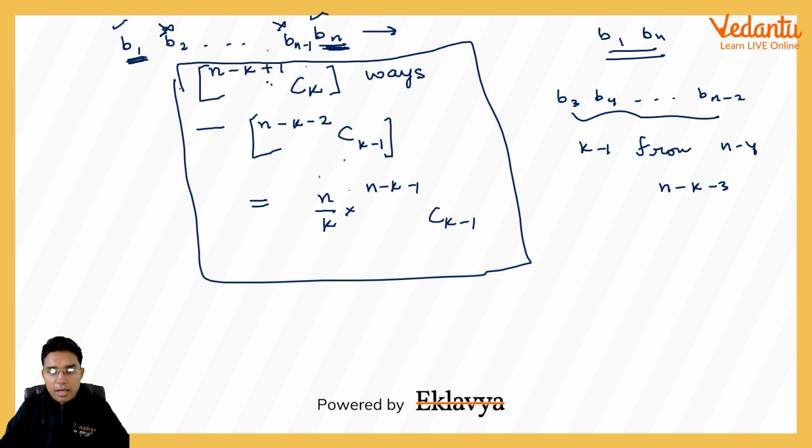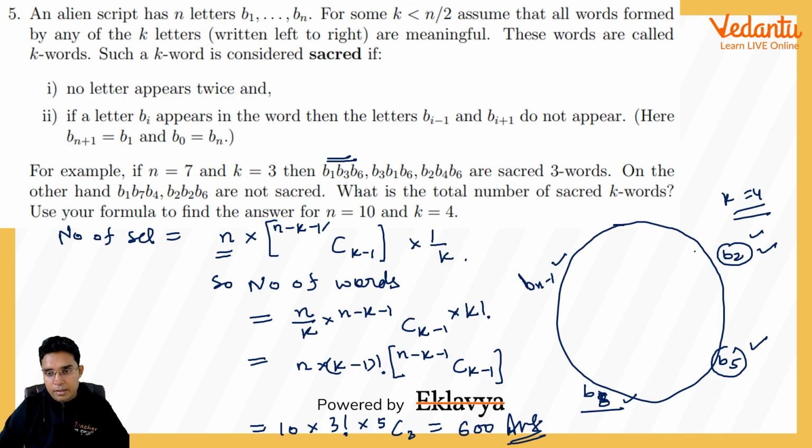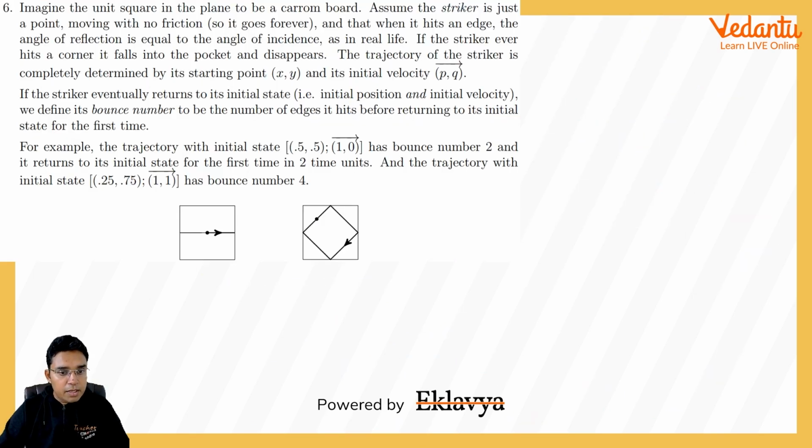But still I feel this method is better: selecting one of them in n ways, then selecting k minus 1 non-consecutive letters and then dividing by k. So this completes this question. Dear all, these things I always tell my students, and this is one very standard thing also. You may find it in many different books also. But if you're not aware of these ideas, then I think this question was not easy at all. This is my opinion. I will call this an average plus, or you can call this a difficult question also. Now coming to the last question.